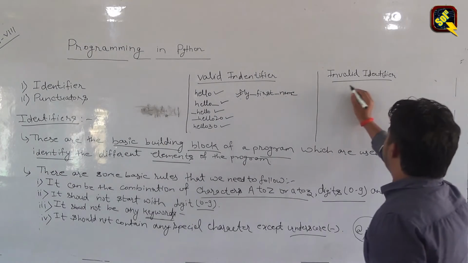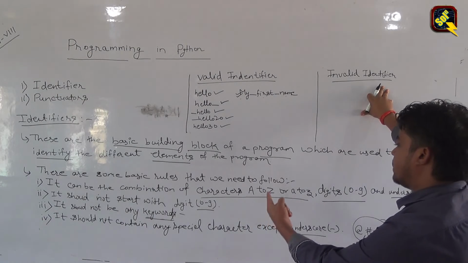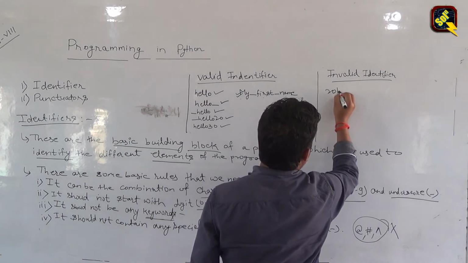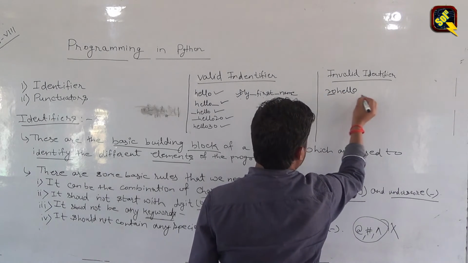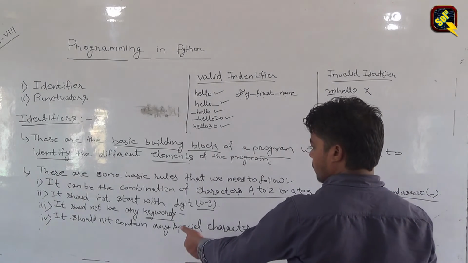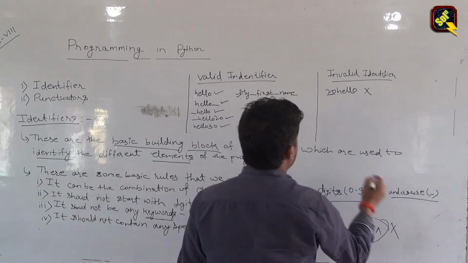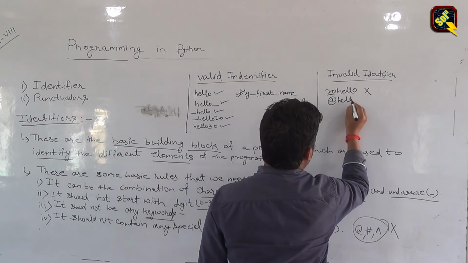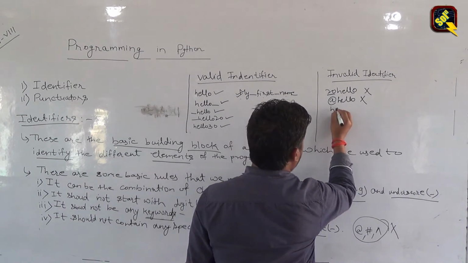Now let's see some invalid identifiers. What is the rule? It should not start with a digit. So if you write 20hello, it is starting with a digit, so this is an invalid identifier. Also it should not contain any special character except underscore. So if we use @hello, this is also an invalid identifier.